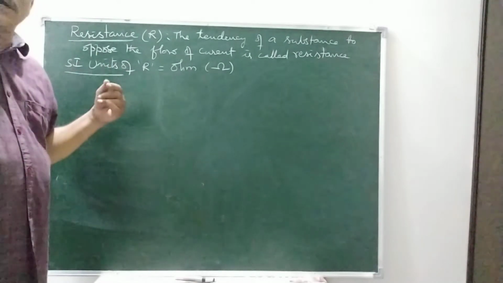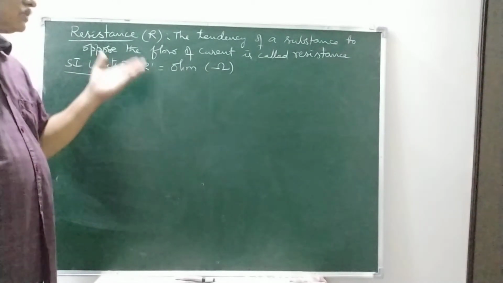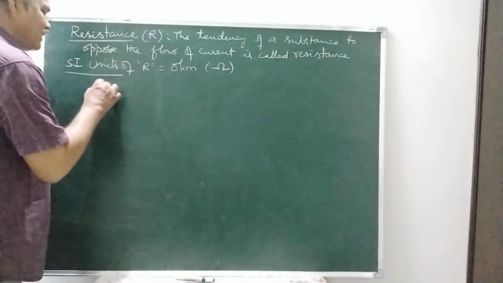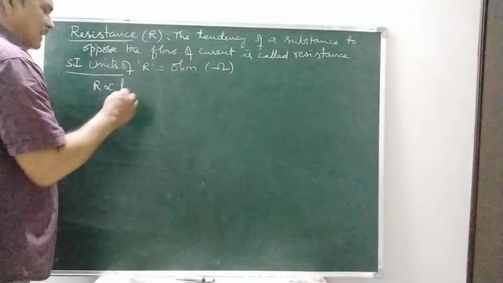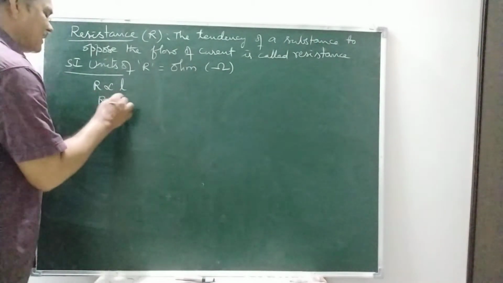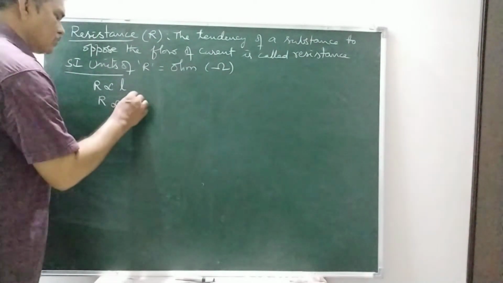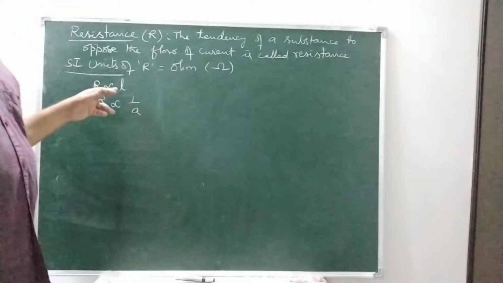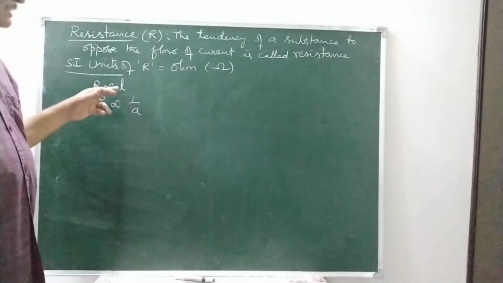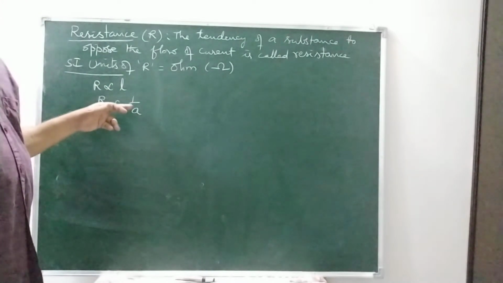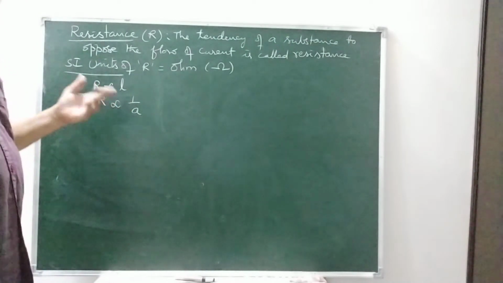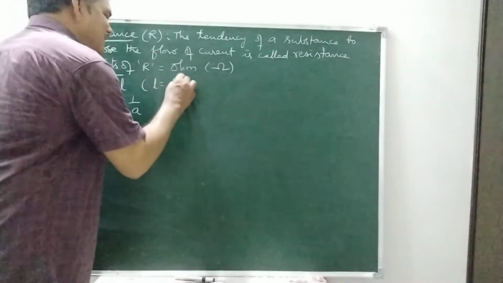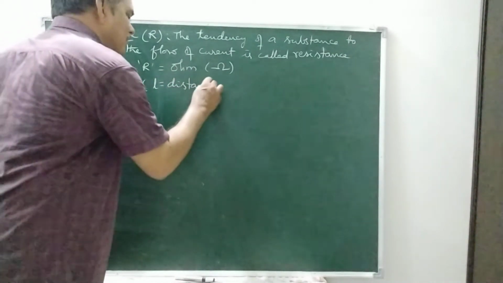In electrolytes also we observe the same things: R is directly proportional to L, and R is inversely proportional to A. In electronic conductors, L is the length of the conductor and A is the area of cross section of the conductor. Here L is the distance between the two electrodes.